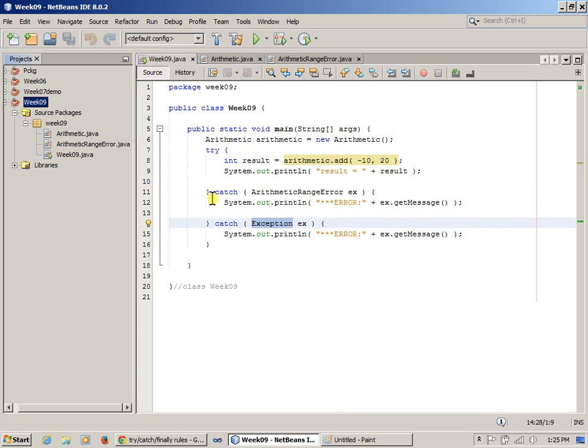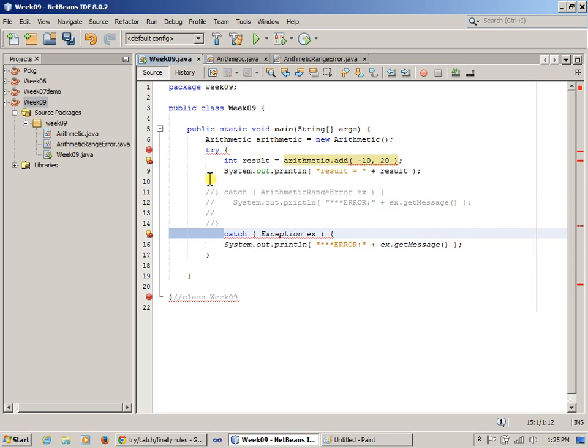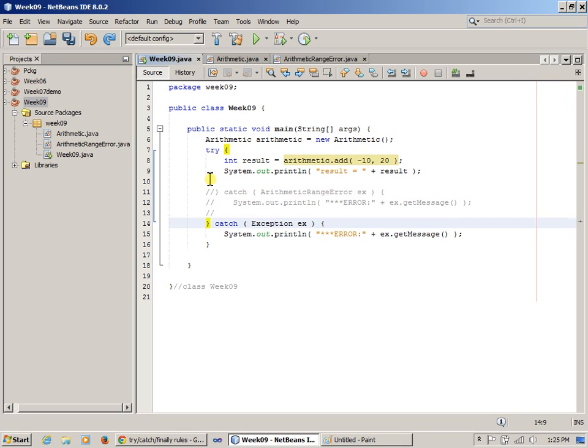Okay, so this time, if I did not provide an exception handler for a specific exception type, and instead I used a catch statement for the exception class, that is still possible.